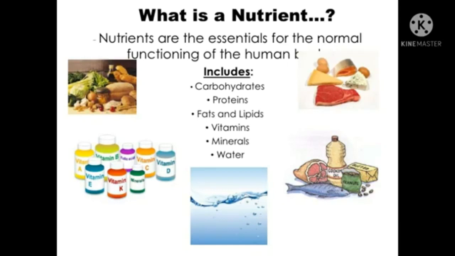Major nutrients are carbohydrate, protein, fat, vitamins, and minerals. Our food contains some additional nutrients. They are roughage, which means dietary fiber, and water. Roughage and water do not provide energy to our body, but they are essential for our body.